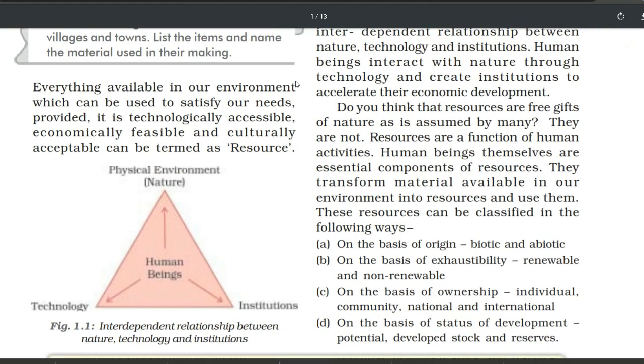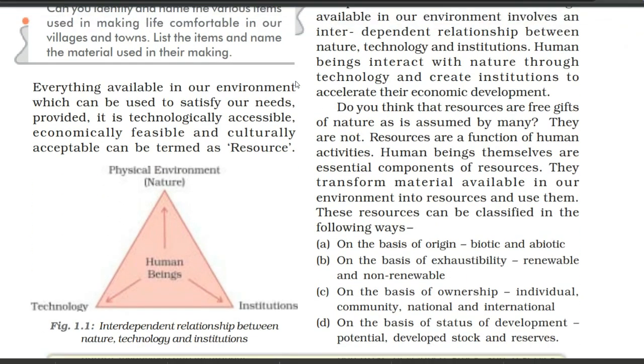Now let's see this triangle, figure 1.1, which represents the interdependent relationship between nature, technology and institutions. Inside the triangle, human beings is written, and one arrow represents the physical environment. Physical environment means nature and technology, and third we have institutions.